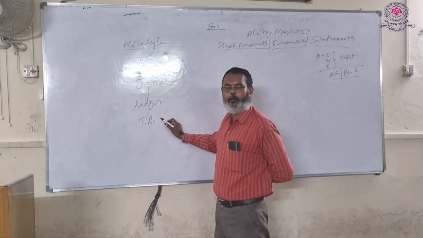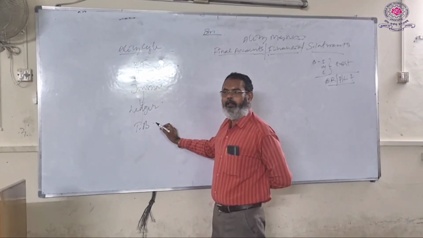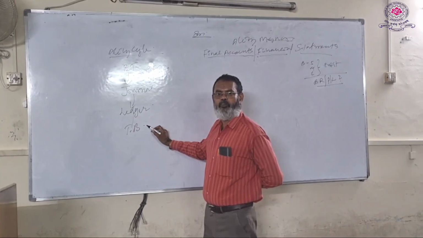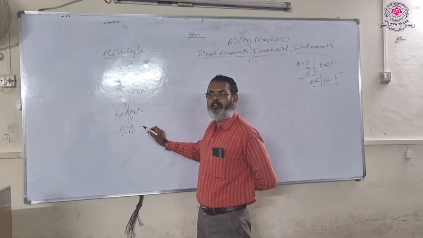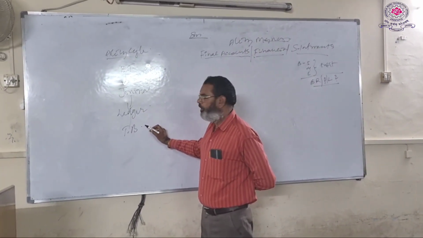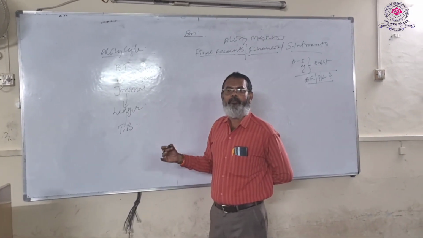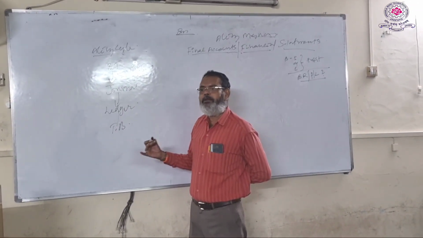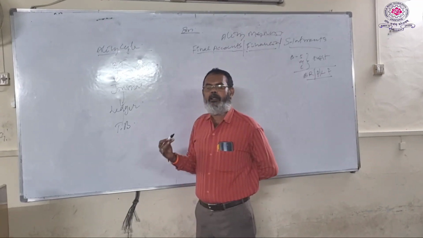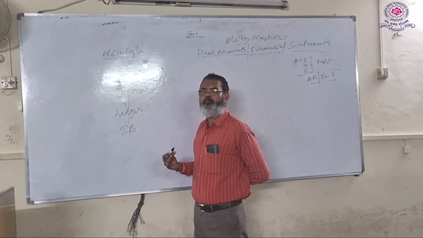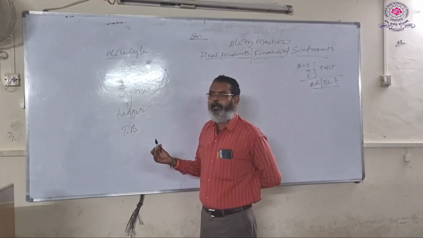It is prepared on a particular date to know the arithmetical accuracy of the books of accounts, whether the transactions are recorded as per the double entry system accurately or not, and whether there are any errors or not. You can verify, check and confirm the arithmetical correctness of the books of accounts by preparing the trial balance.